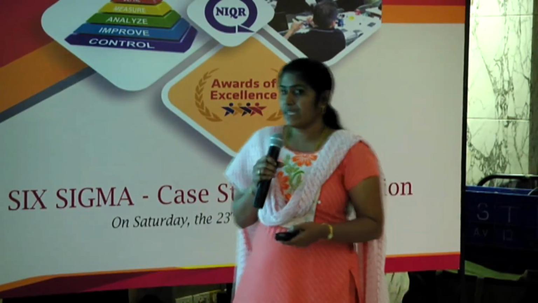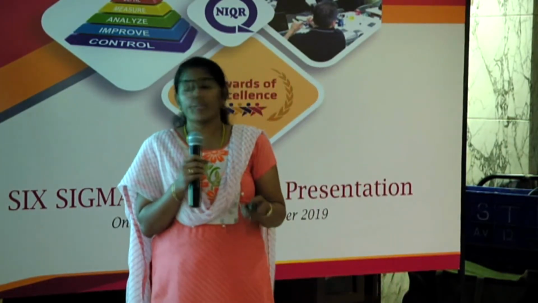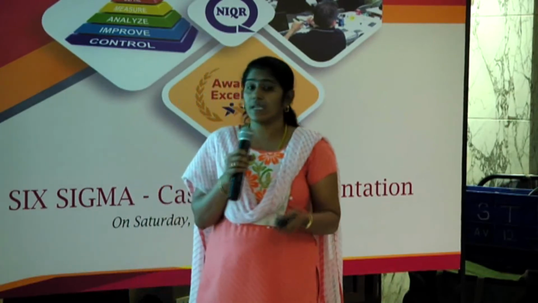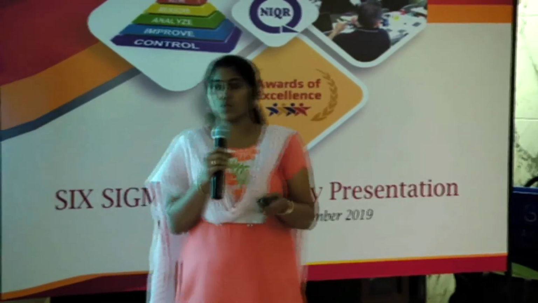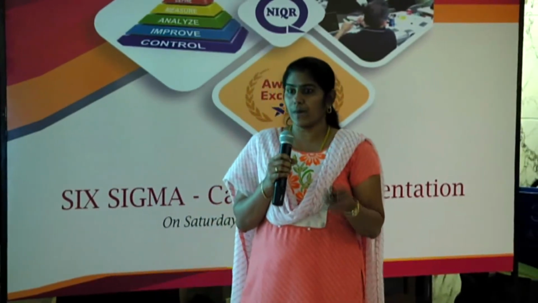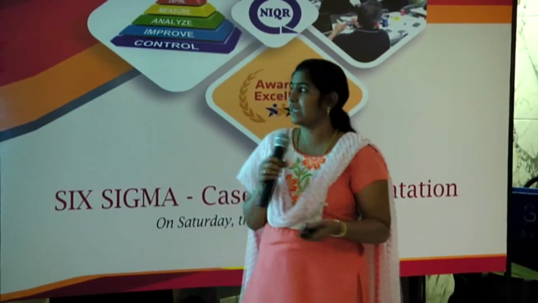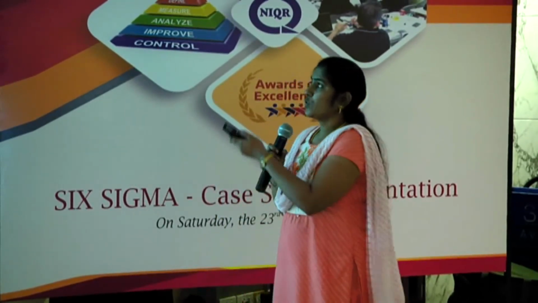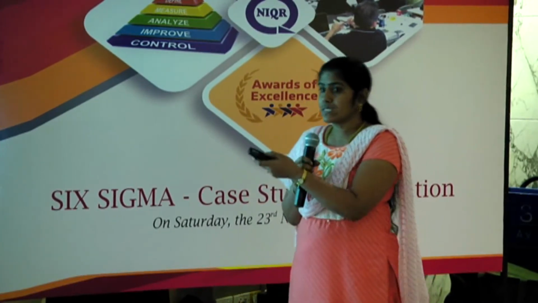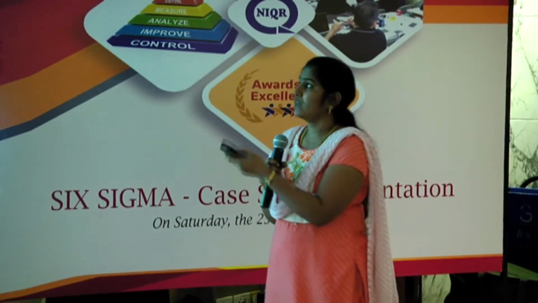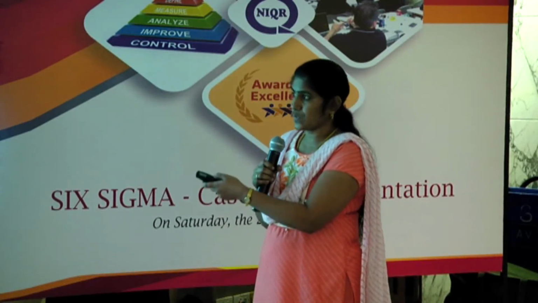As I already mentioned, my case study is AR, the accounts receivable process. Accounts receivable is the money we have to collect from our customers for the sales we made. Our target: we started with 26% overdue and reduced it to 16%.